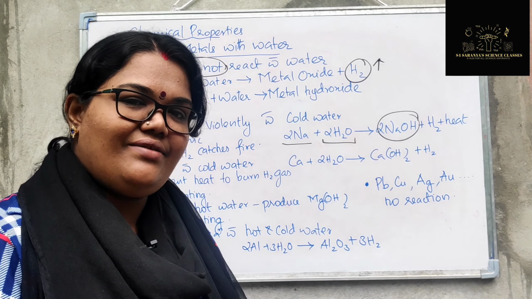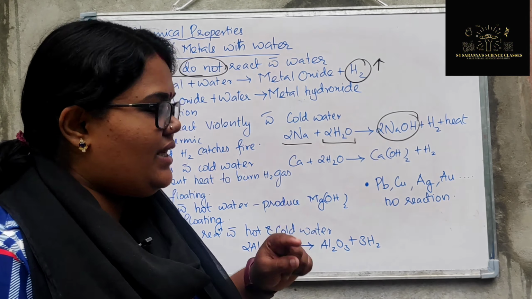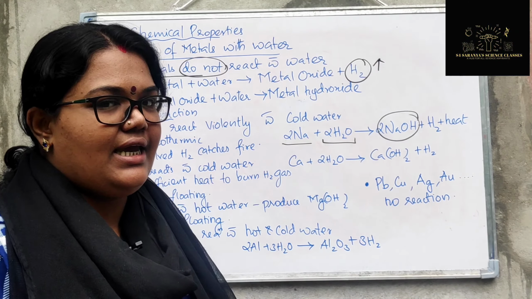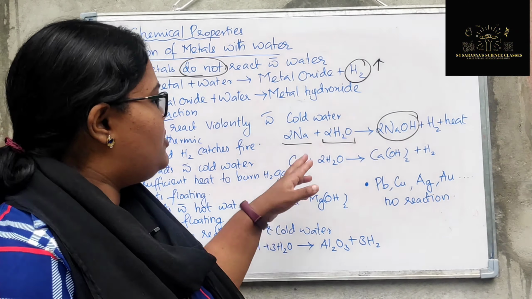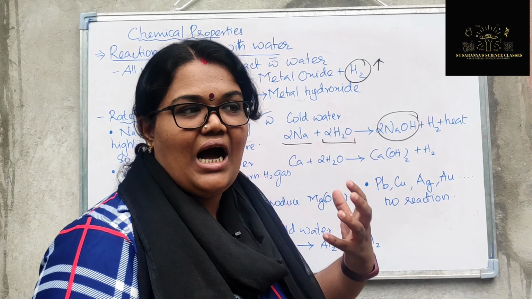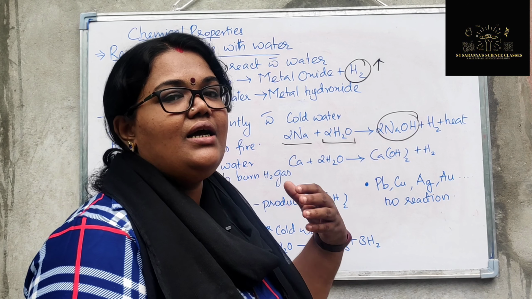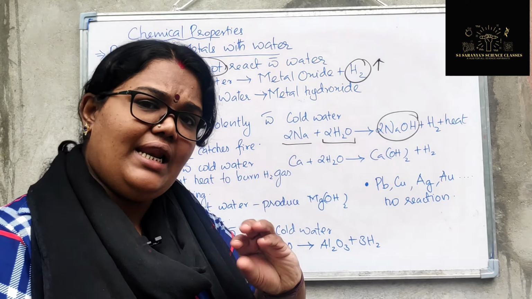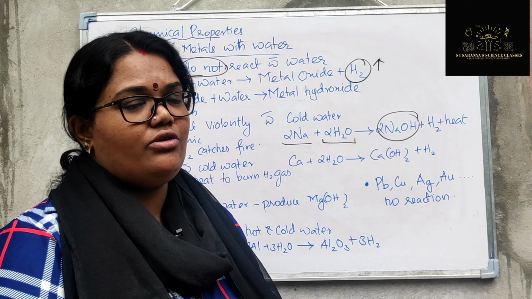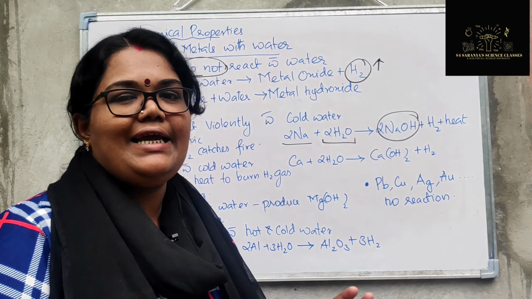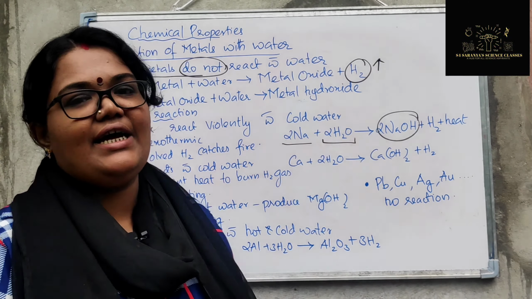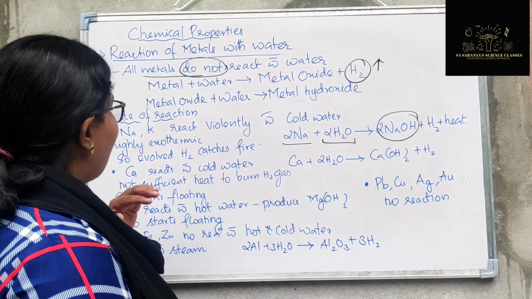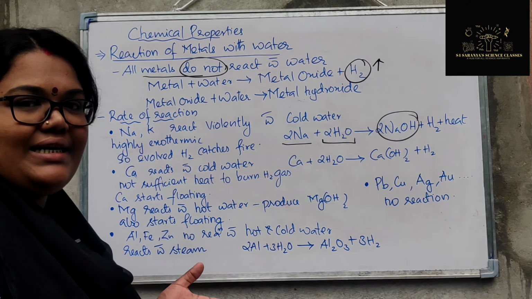I discussed the reactivity series in the first chapter itself, but we will discuss it again in the next session. Reactivity means how easily they produce the reaction, and it varies. Each metal is different: some quickly form metal hydroxide, and some react very slowly. So the rate of reaction will vary from metal to metal.